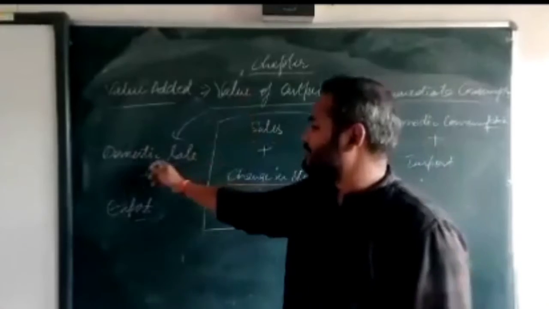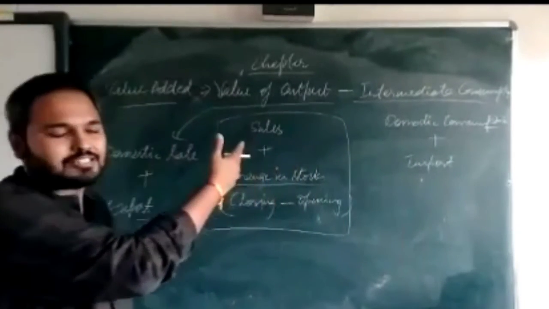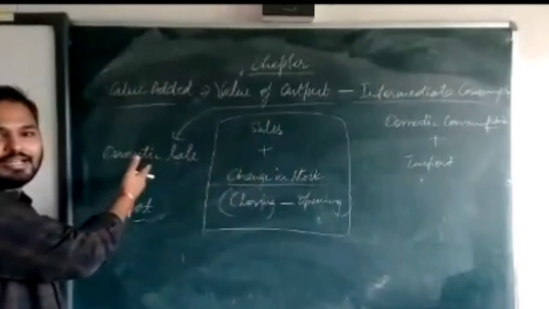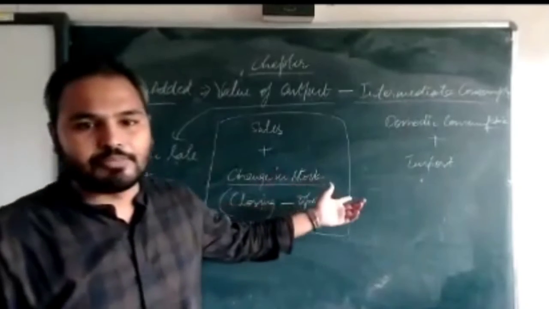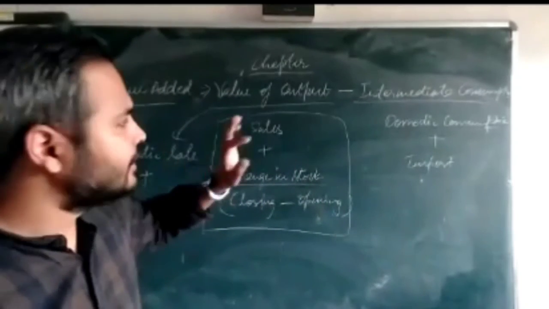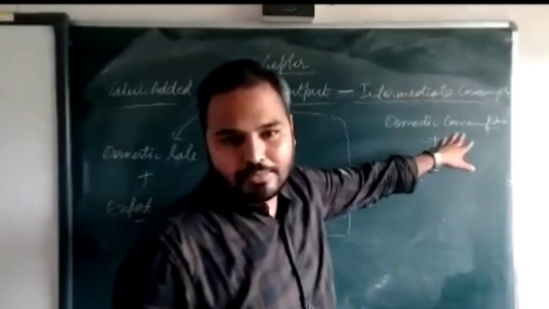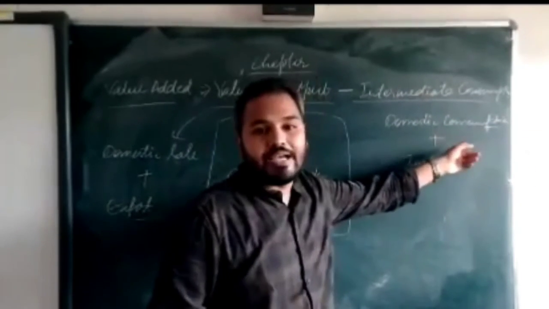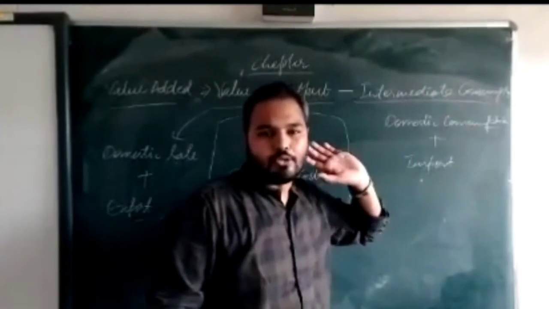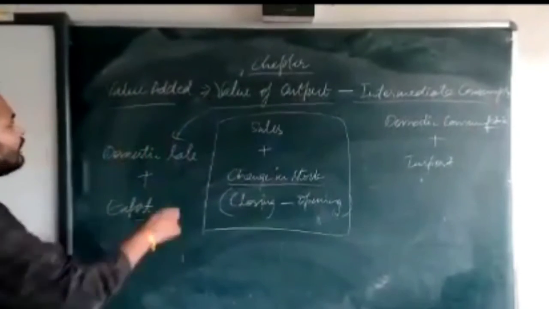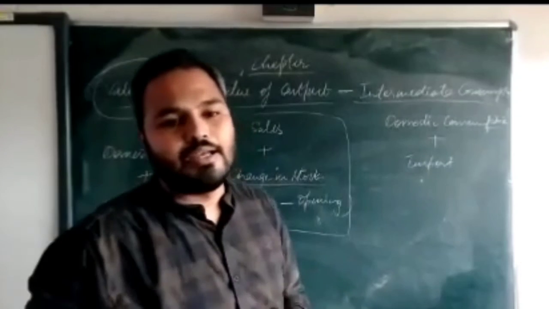So value of output is domestic sale plus export, and the left out part you can find from the change in stock. Then intermediate consumption is domestic consumption from the domestic market, plus goods imported from outside for our consumption. This is how you calculate value addition.